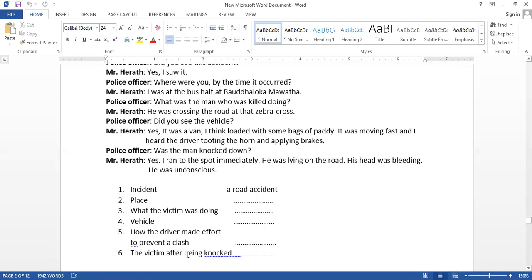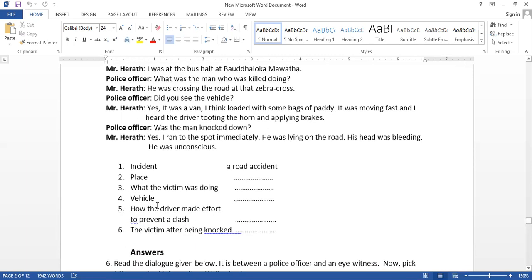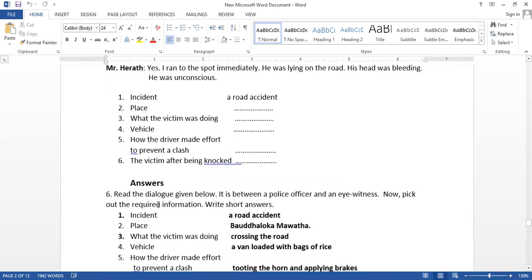Now the victim after being knocked. Yes. Lying on the ground after knocked. Head was bleeding and unconscious. So you can write these. Lying on the road, was bleeding and unconscious. So let's see the answers.